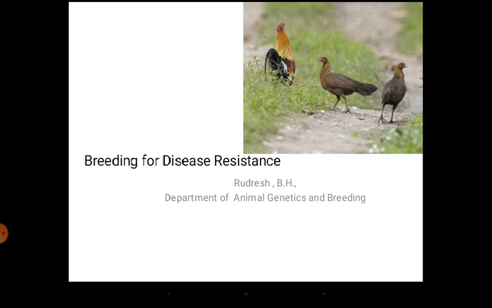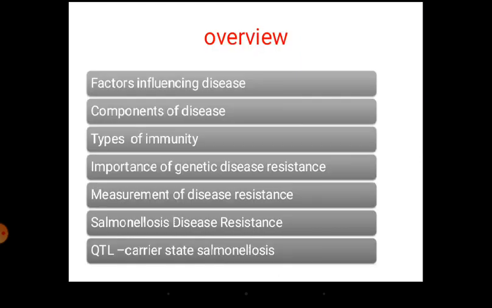In the objective of this, I'll just explain what I will be covering. I will tell you what the factors that influence disease are. When you are talking about disease resistance as an economic trait, we need to understand what a disease itself is and what all is involved in the disease. What are the types of immunity, and why genetic disease resistance is important.